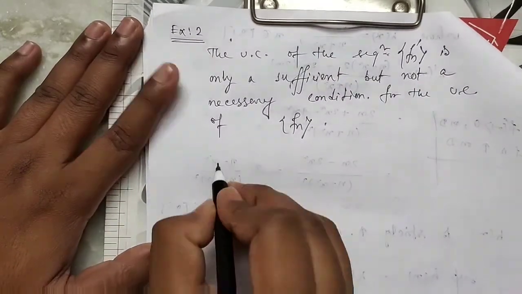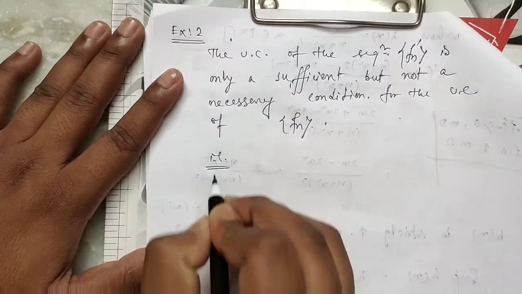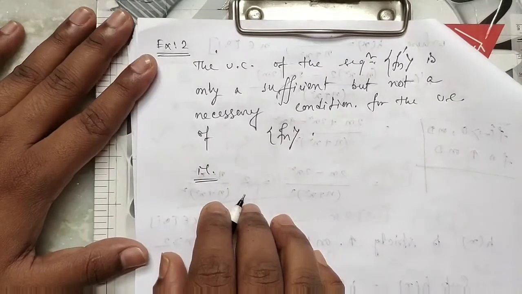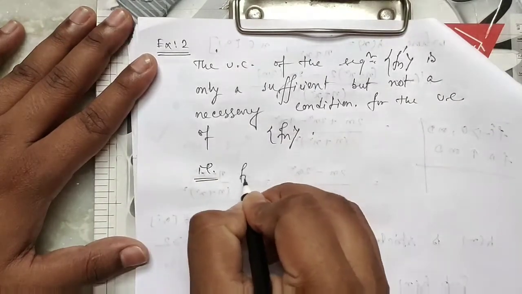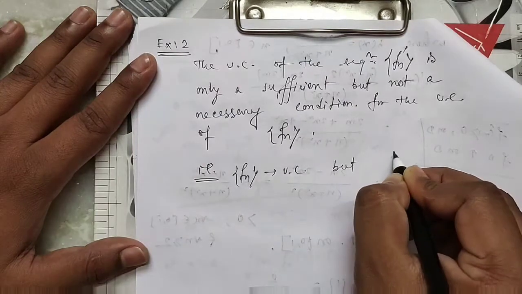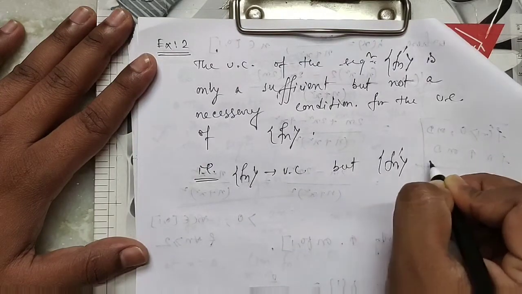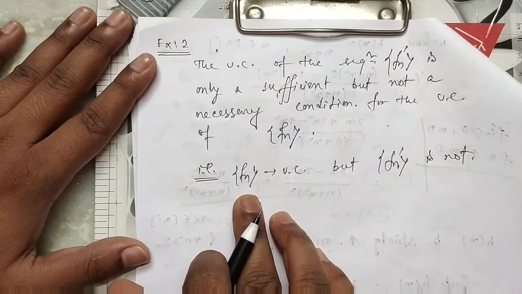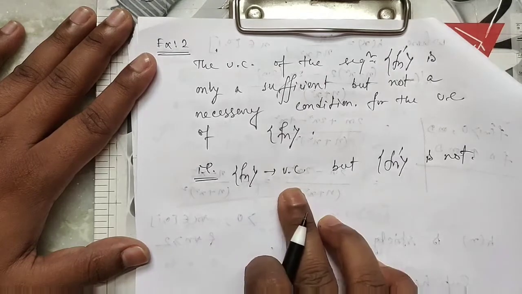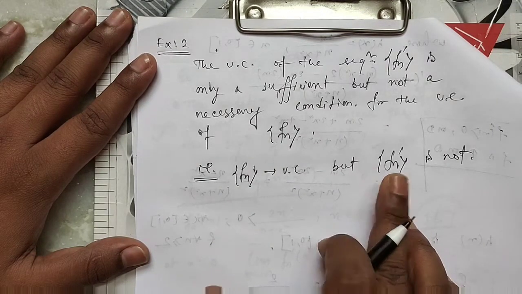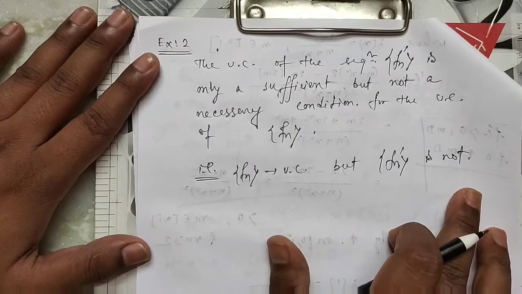To prove this, consider an example where we prove fn is uniformly convergent but fn dash is not. We consider a sequence of functions which is uniformly convergent but the sequence of derivative functions is not uniformly convergent.